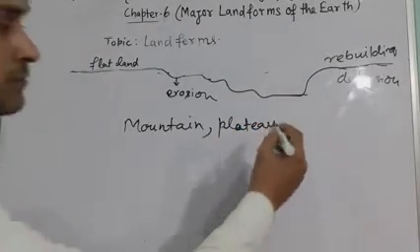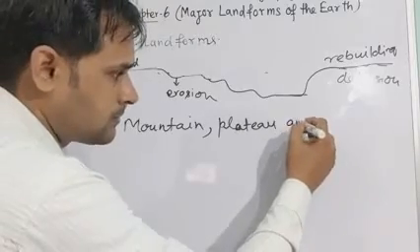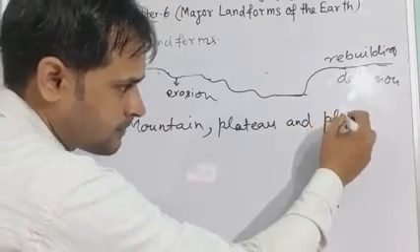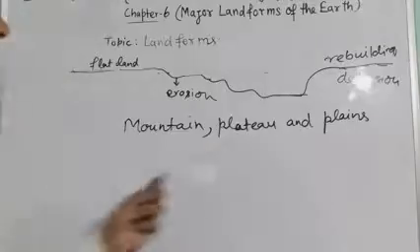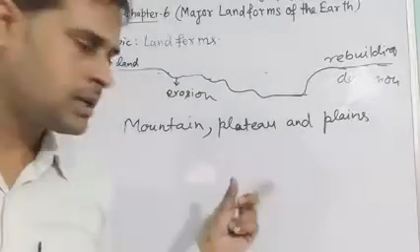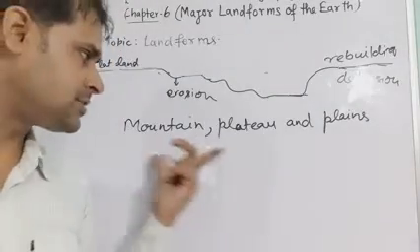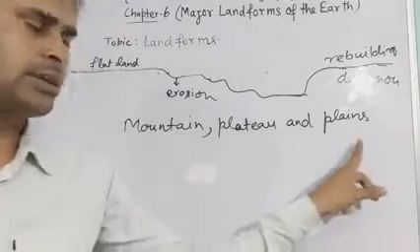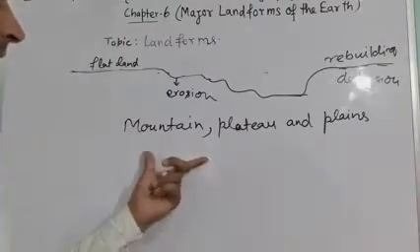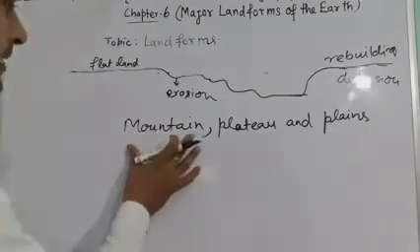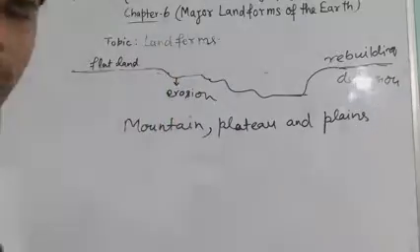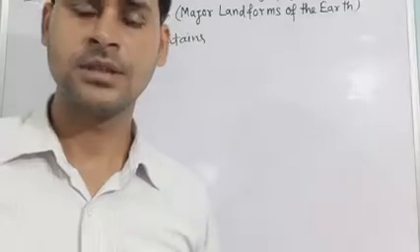On the basis of elevation and slope, we can divide the land surface into three parts: mountain, plateau, and plains. We will discuss mountains first. So our topic is mountain.